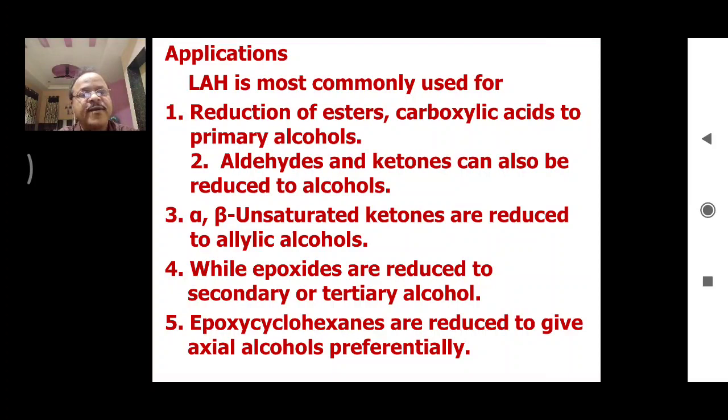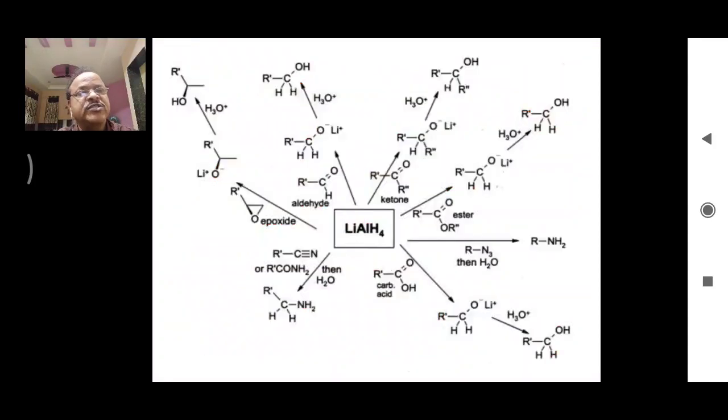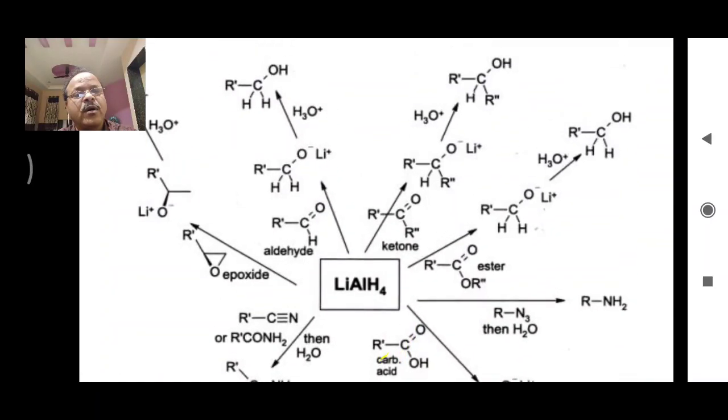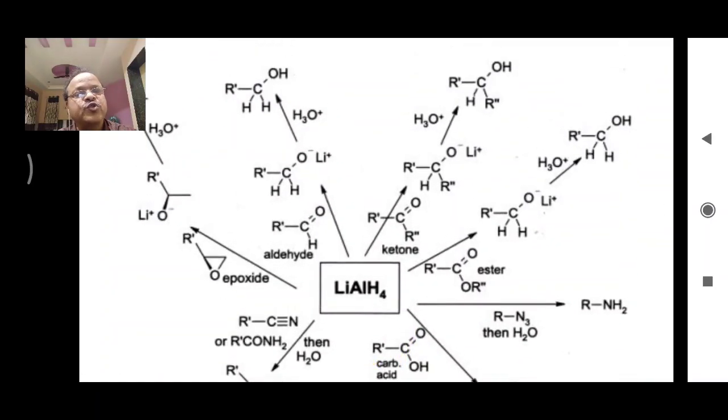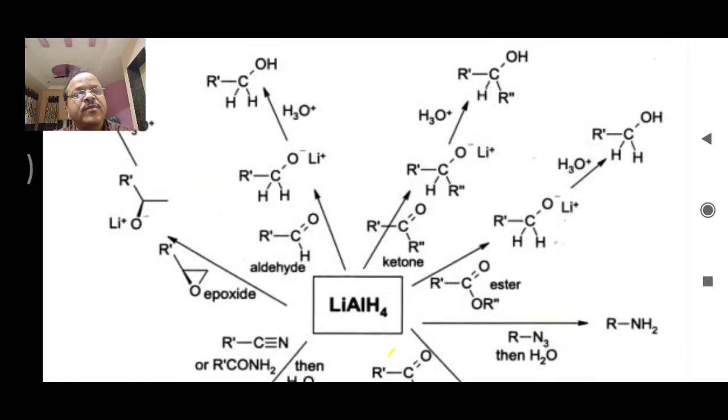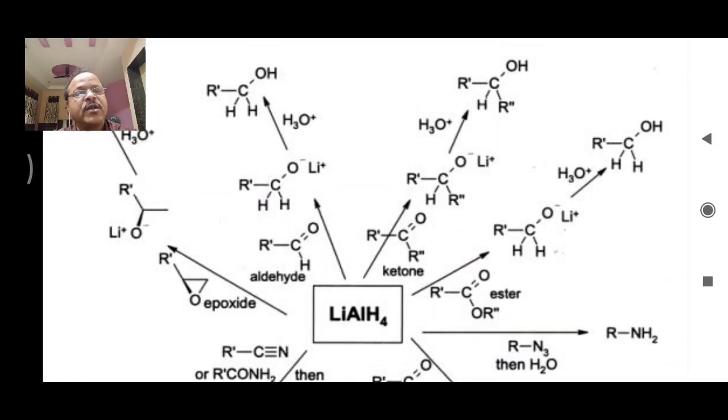We can say that by using the starting compound, that may be ester, carboxylic acid, aldehyde, or ketone, we get alcohol as a product. Now let's see the reactions. These are the different applications of lithium aluminum hydride. Let me zoom this slide so that you can observe the reaction clearly.